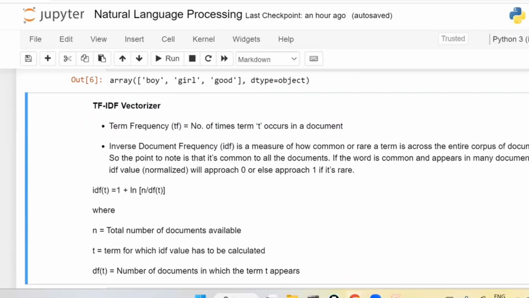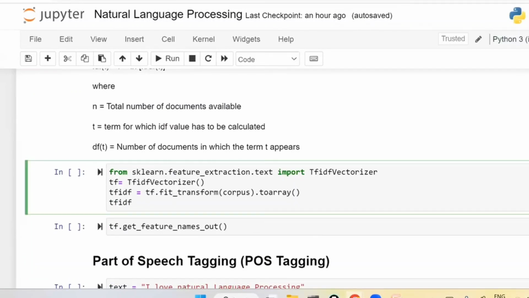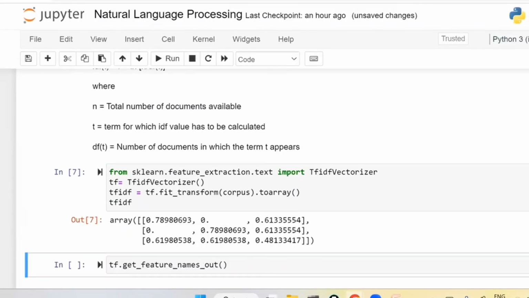Now we get it in this way. This is the normalized value. Out of these two, the first one is boy and this is good. Which one has been given the highest weightage? Boy was given higher weightage than good. Why? Because good is repeated in all the documents. That is the reason it is given this weight.